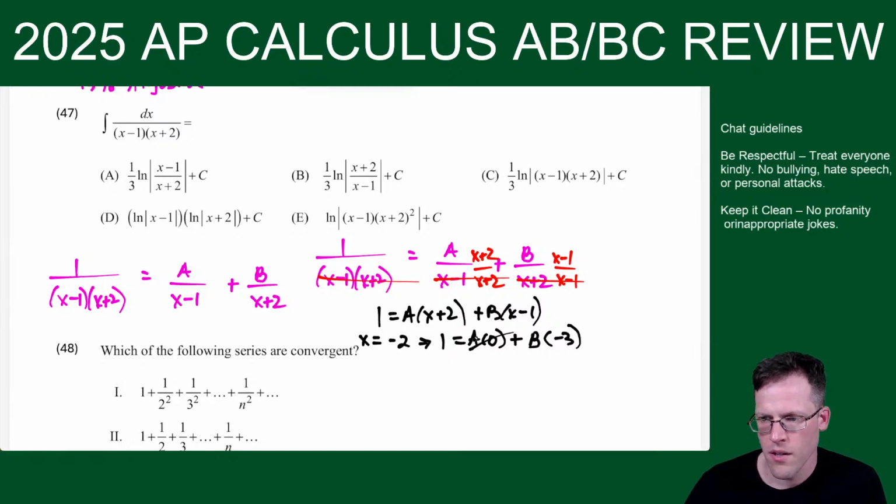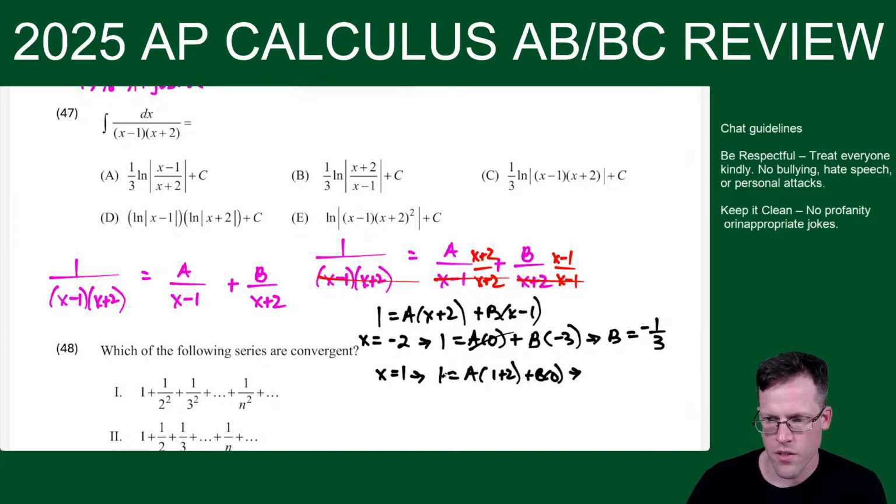So this wipes out. 1 equals negative 3b, which tells us b equals negative a third. And then I plug in, let's say, x equals 1. And that gives us 1 equals a times 1 plus 2 plus b times 0, which gives us 1 equals 3a, so a equals a third.